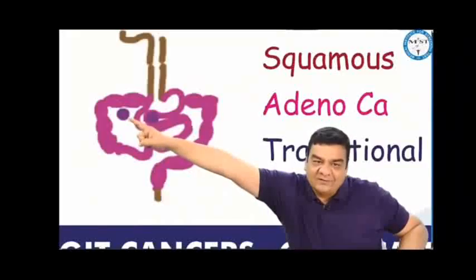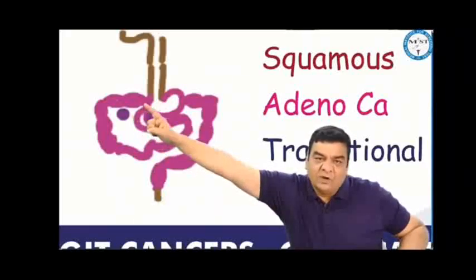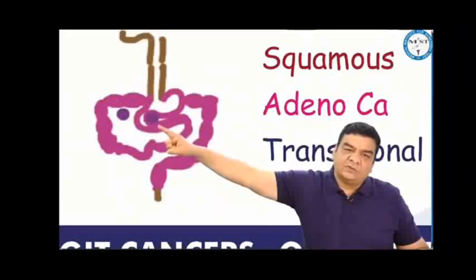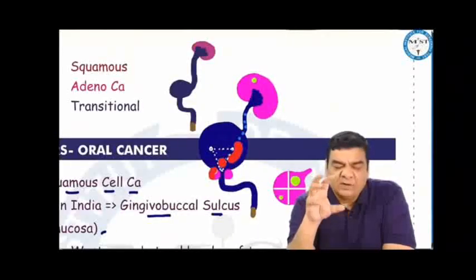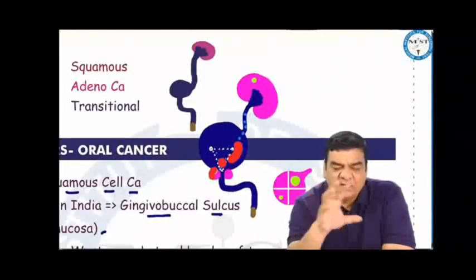Gallbladder cancers can present with a mass, cholecystitis-type features, or jaundice. Pancreatic cancers most often present with jaundice. And for urinary malignancies, whether kidney or bladder cancers, we should know the concept that in all cancers, it is not only the cancer cells which are multiplying, but also the blood vessels are growing. So there are more chances of these blood vessels breaking in any cancer, and that can lead to bleeding.